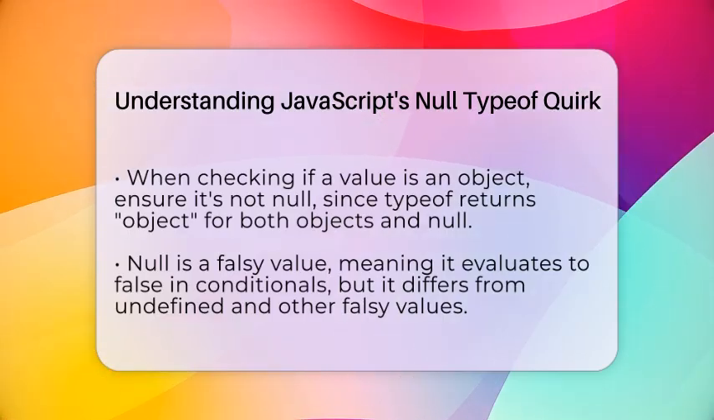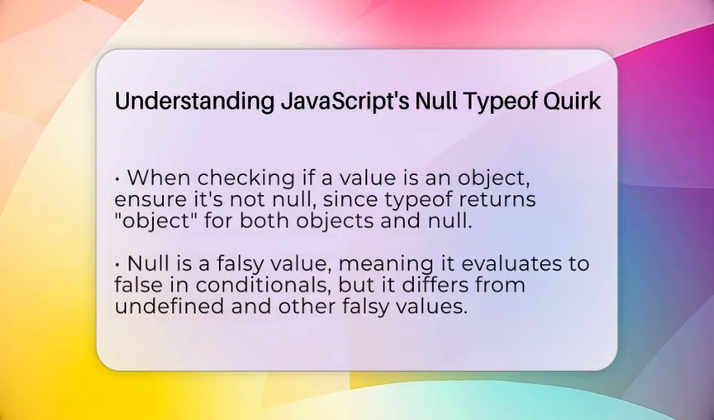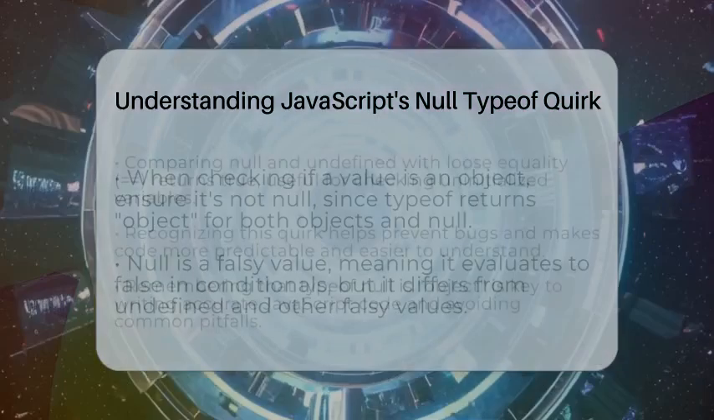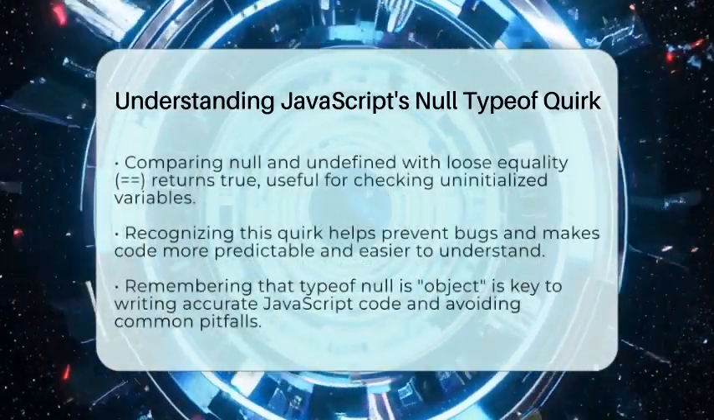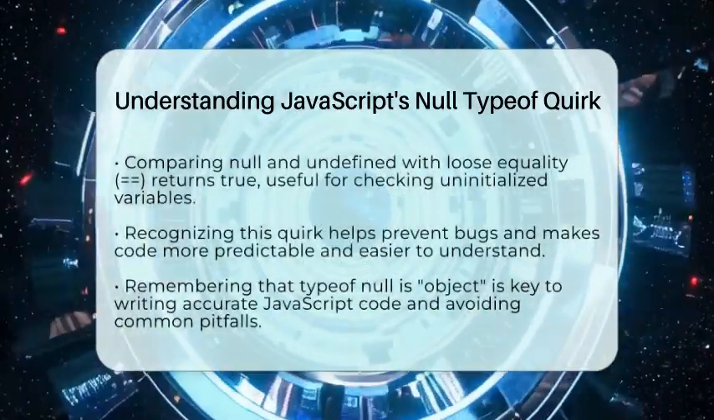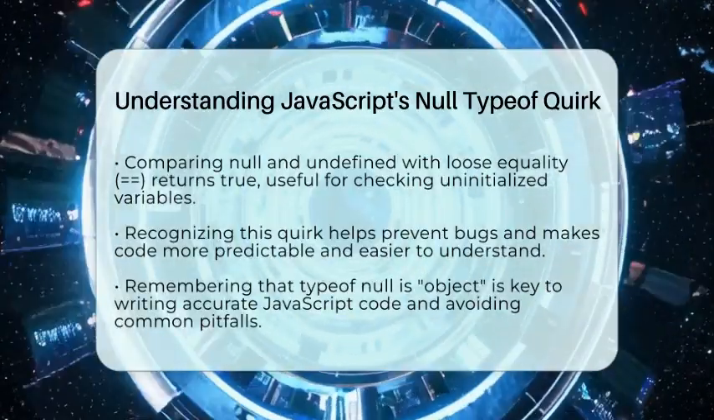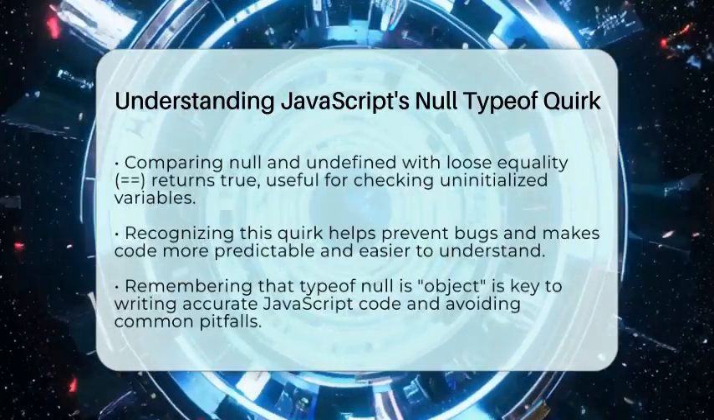Understanding this quirk helps you avoid bugs. It also makes your code clearer and more reliable. When working with variables and data types, always remember that typeof null is object. Do not use typeof to check for null. Instead, use strict equality. This simple step can save you from tricky bugs and misunderstandings.